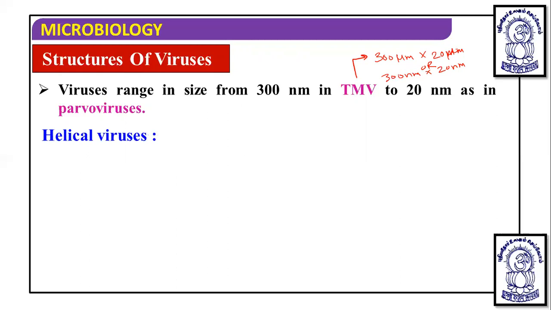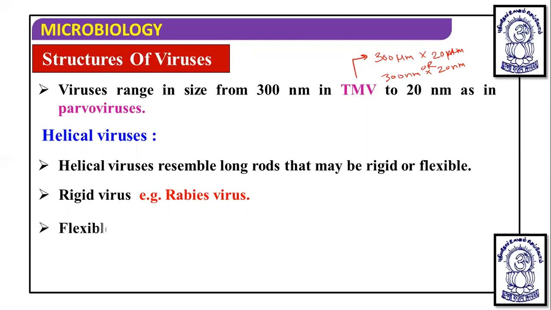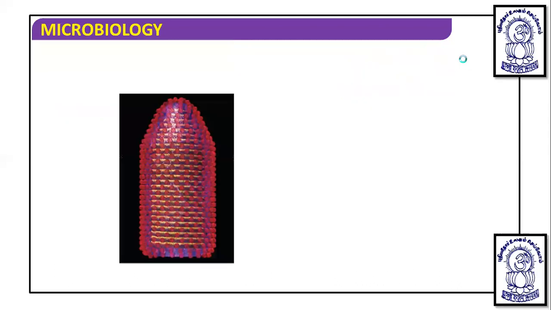Then there are other viruses like helical viruses. Helical viruses resemble long rods that may be rigid or flexible. Rigid viruses, for example, the rabies virus. Flexible viruses are also there; helical viruses have a helix.